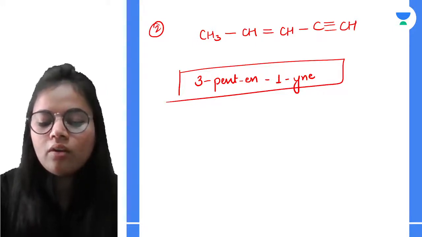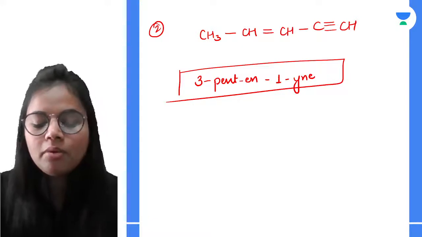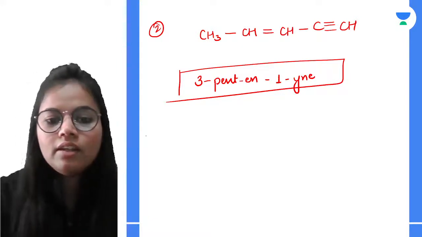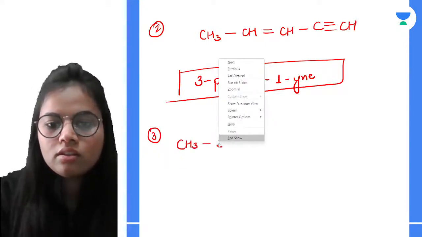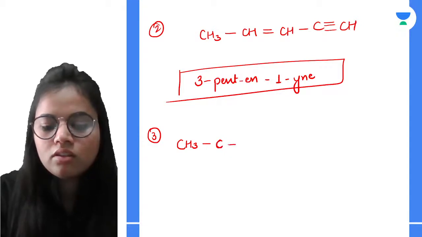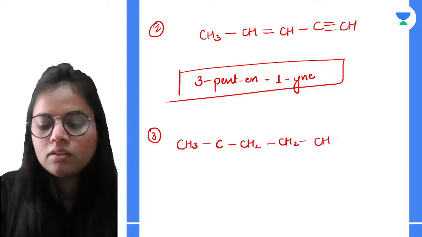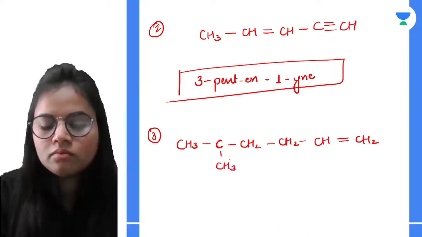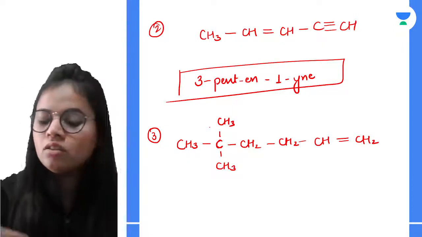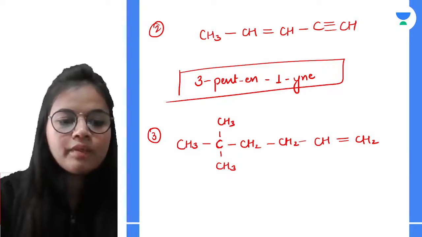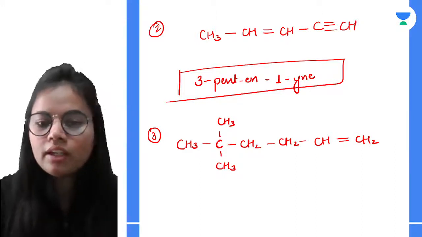Okay. Now let's have another example before moving on to the next category. Over here I am having CH3. Okay, this is my structure. Now let's see how we will start the numbering.